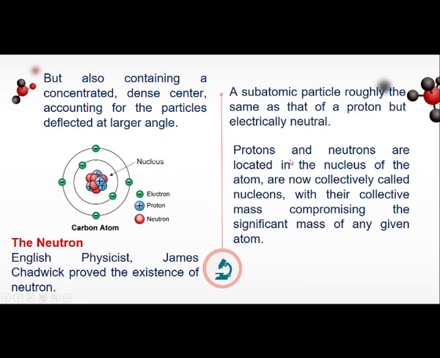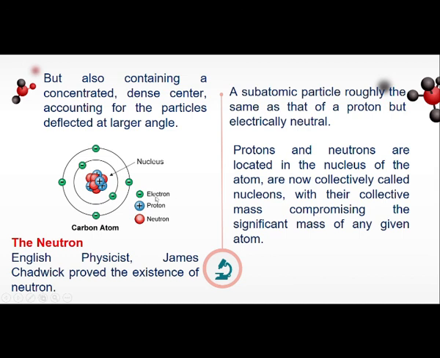Protons and neutrons are located in the nucleus, kung napapansin nyo. Magkasama yung proton and neutron sa gitna, napaloob sa nucleus. Okay, protons and neutrons are located in the nucleus of the atom and are now collectively called nucleons, with their collective mass comprising the significant mass of any given atom. Okay, class, that's why if we're going to ask what is the mass of an atom, we mainly focus on the mass of the proton and the neutron since the mass of the electron is negligible.